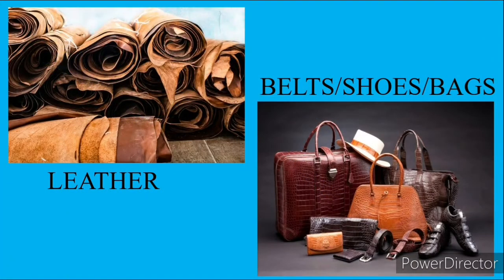Leather is gotten from the skin of animals, and leather can be processed into belts, shoes, bags, purses, caps, and so on. So leather is the raw material, while belts, shoes, bags, and purses are the finished products.